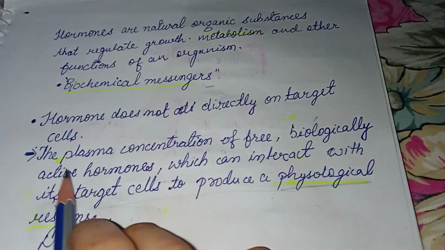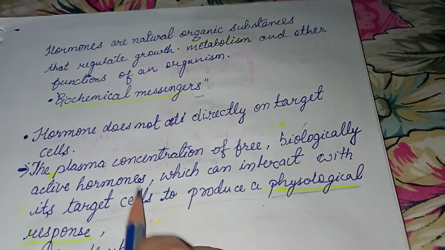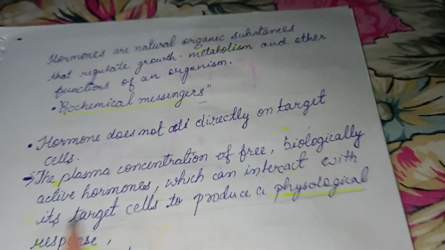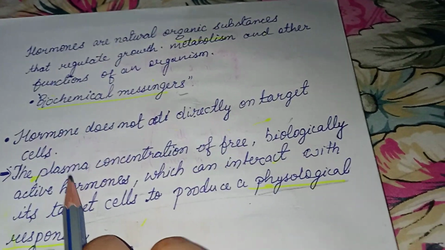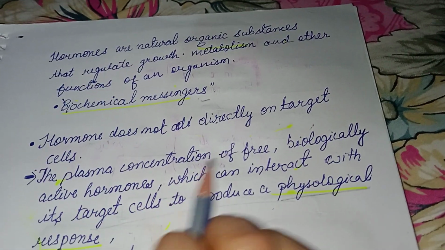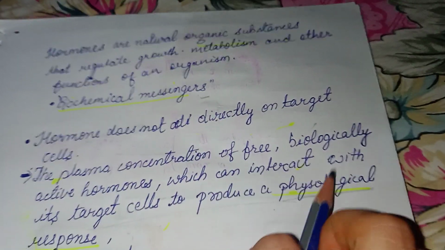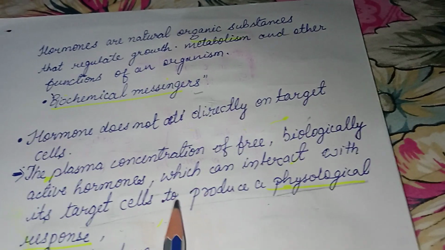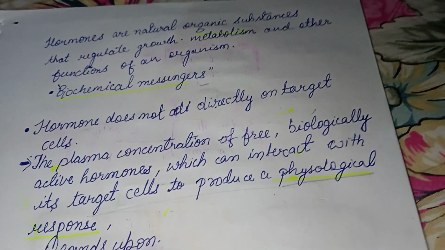Why is it? Because the plasma concentration of free biologically active hormone interacts with the target cell. It means that the plasma concentration of free biologically active hormones helps to interact with the target cell, which then produces a physiological response.